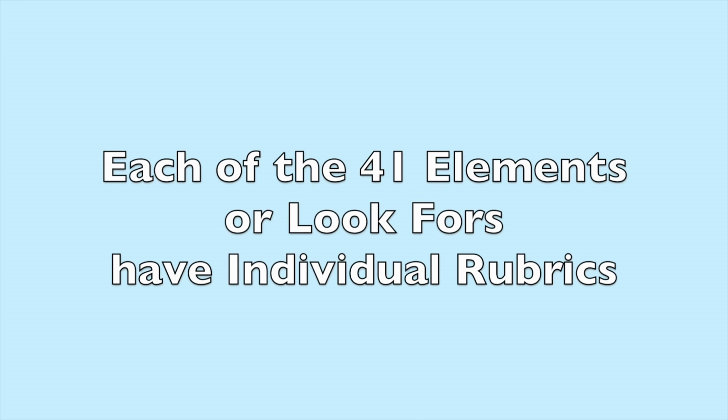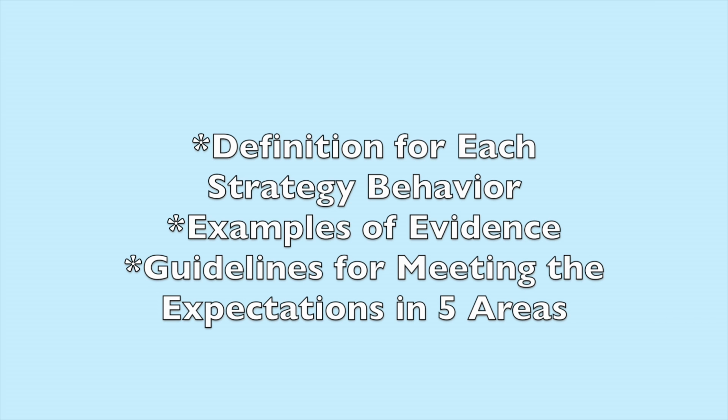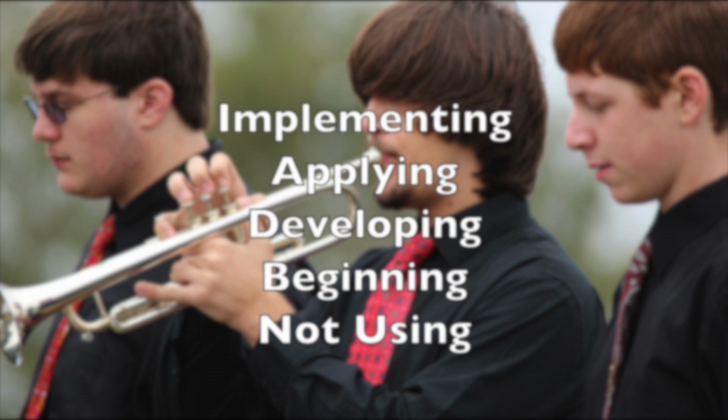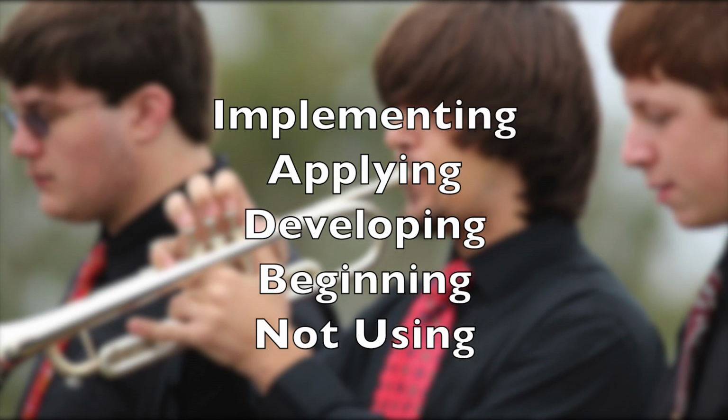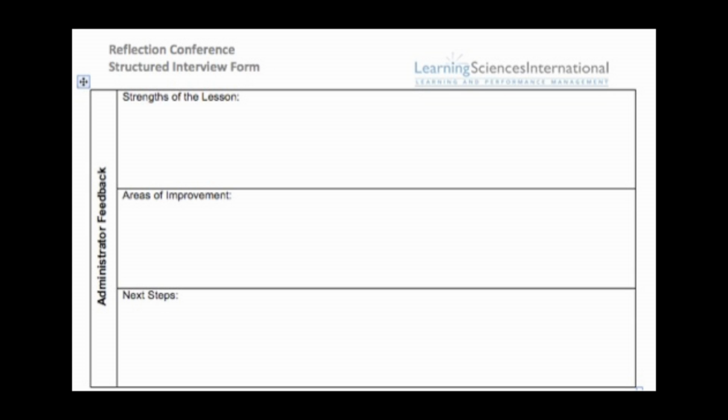Each of the 41 elements or look-fors have individual rubrics. The rubrics contain a definition for each, examples of evidence, and guidelines for meeting the expectations in 5 areas. The 5 areas are implementing, applying, developing, beginning, and not using. This is a sample view of the post-observation conference form. The post-observation conference allows non-classroom professionals and administrators the opportunity to share strengths of an observation, areas of growth, and next steps.